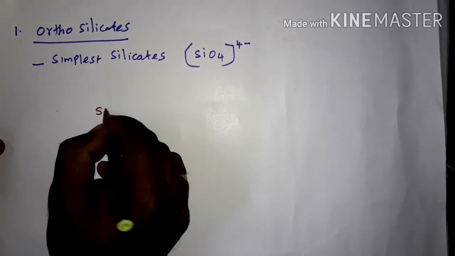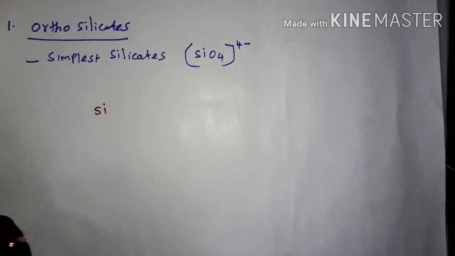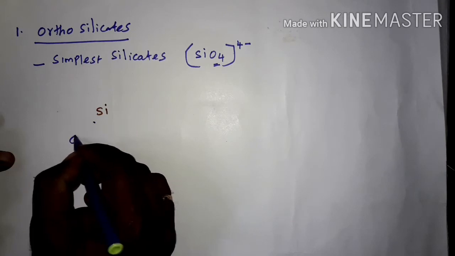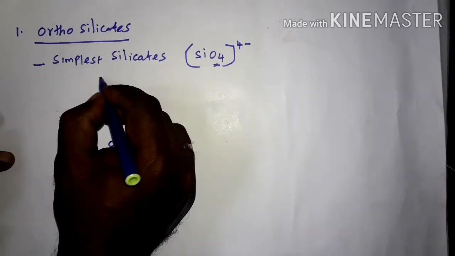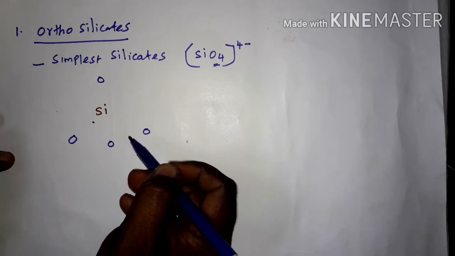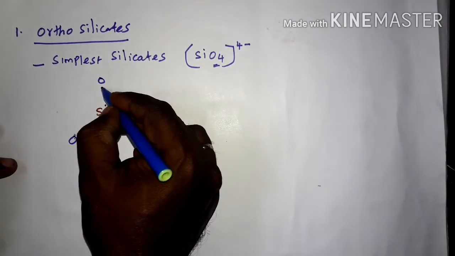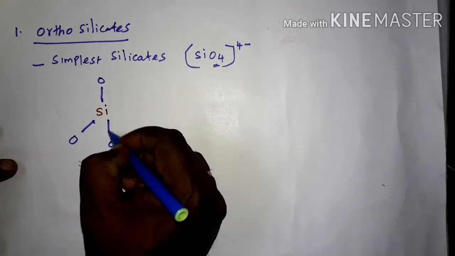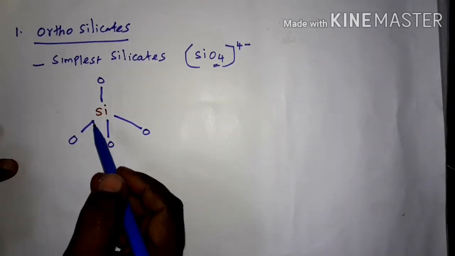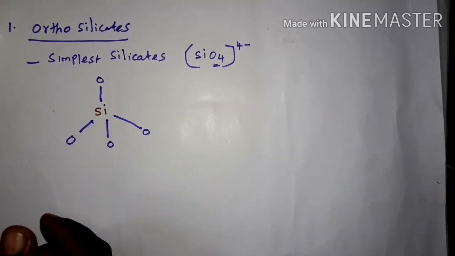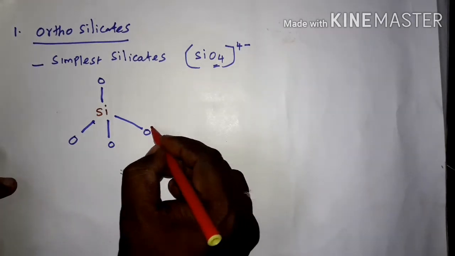First, the silicon atom in the middle. This is surrounded by 4 oxygen atoms. Oxygen atom, oxygen atom, oxygen atom, so 4 oxygen atoms surround the silicon. Each oxygen atom makes a bond with silicon: first bond, second bond, third bond, and fourth bond. There are 4 bonds around the silicon atom. Each oxygen atom contains a negative charge.